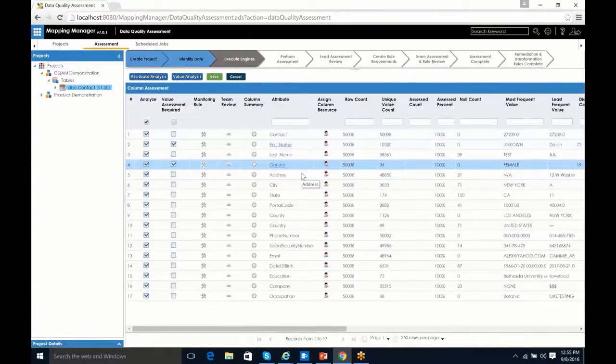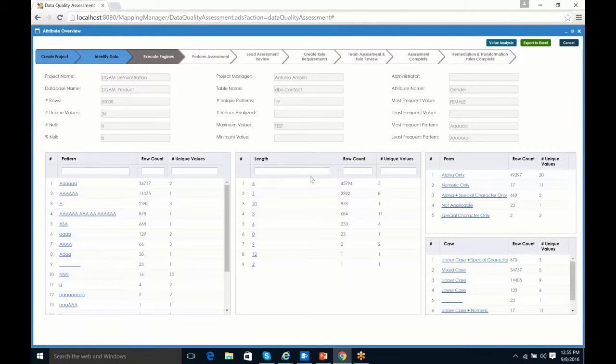So the next step is we're going to go ahead and drill into the gender. And once we do this, again, this is our attribute overview screen for gender. Across the top, what you're seeing are our chevrons, and as you can see, the execute engines is now colored because we did execute our engines, identify the data we wanted to perform our assessments against, and actually now we're in doing the assessment. So the perform assessment is the chevron that will next change as we come in and we actually start performing the assessment. This will change colors to indicate that it's active, and then it'll change colors again when we complete.